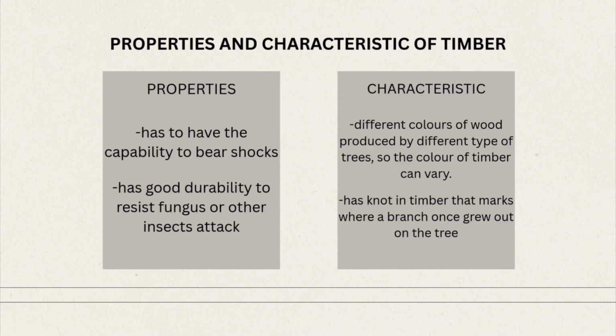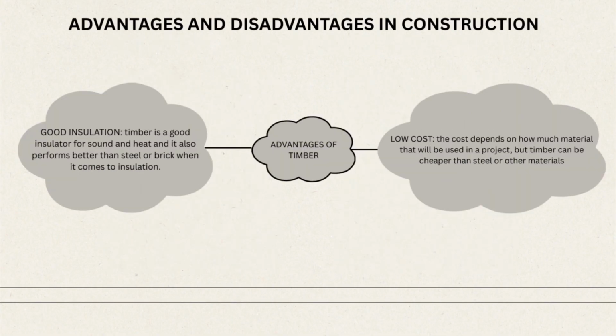For properties, it has to have the capability to bear shocks. Secondly, has good durability to resist fungus attack or other insects attack. For characteristic, there are different colors of wood produced by different type of trees, so the color of timber can vary. Secondly, it has knot in timber that marks where a branch once grew out on the tree. Now let's move to advantages and disadvantages of timber in construction.